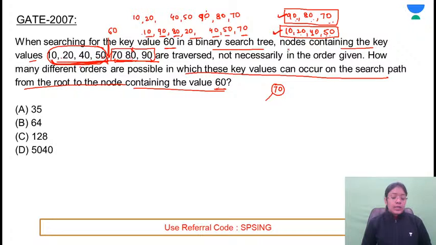After this, you directly apply combinations. Ma'am, what about the logic of 10, 90, 80 and 20? See, this is one of the possible sequences. Why am I calling this one of the possible sequences? You are searching for the element 60. Where did the search start? From 10. The required element is greater than 10, so it will go to a greater element than 10, that is 90. Here you could also have taken 20, and it can still be 90.